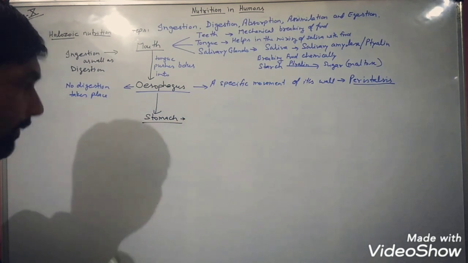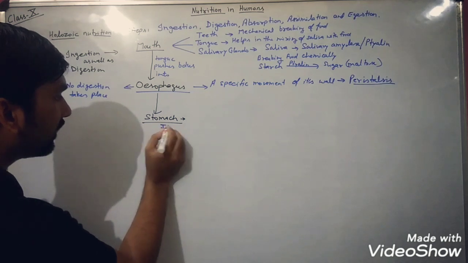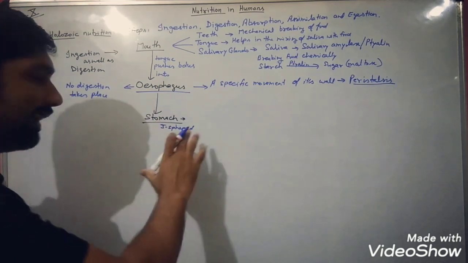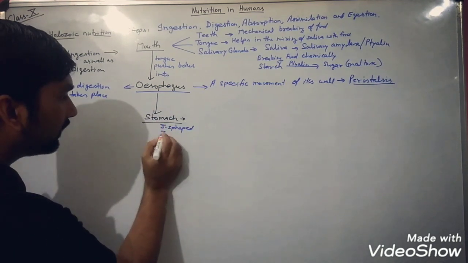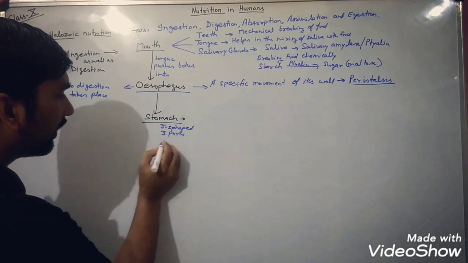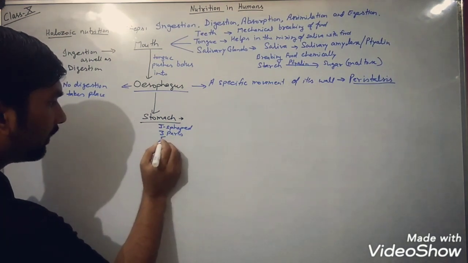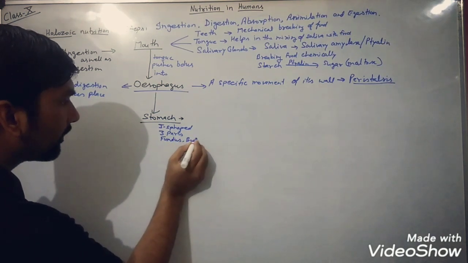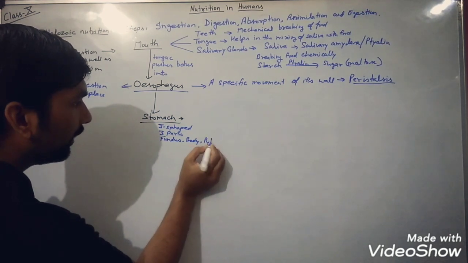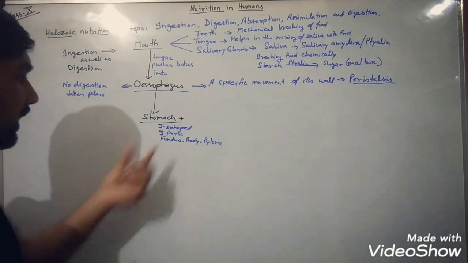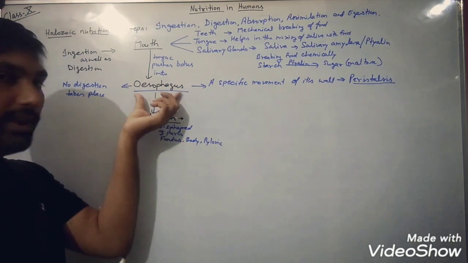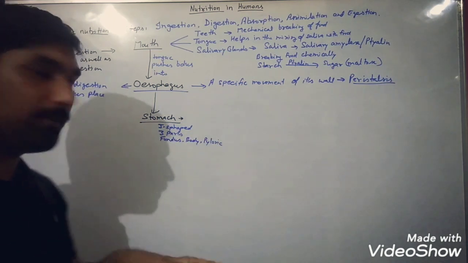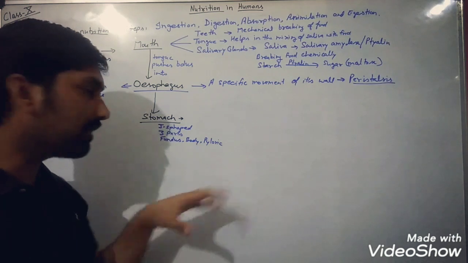So stomach is what? When we talk about the stomach, it is a J-shaped structure, like the English alphabet J, having three parts. The first one is what? Fundus. Next one is what? Body. And the last one is what? Pyloric region. So the fundus is the region that is connected with the esophagus, then the main part is known as body, and the pyloric is the part that is connected with the next organ, that is small intestine.